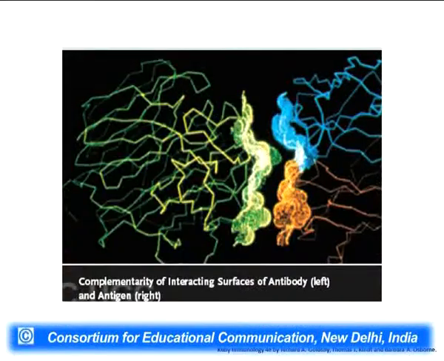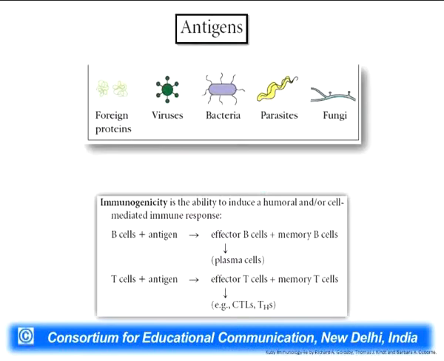So if you can see the picture over here, it is a picture showing the interaction pattern of an antibody which is on the left hand side and an antigen which is on the right hand side. So we can clearly see an antigen antibody interaction and how exactly it happens in our body through a complementary interaction pattern which is shown over here.